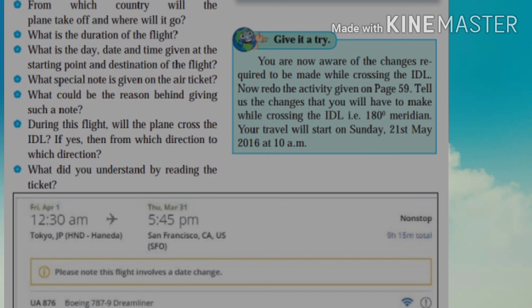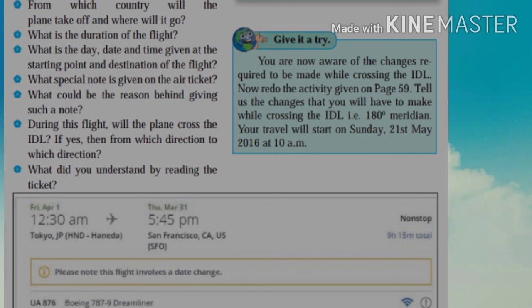Accordingly, they should plan, and in this way the note is given for the convenience of the passengers. The next question is, during this flight, will the plane cross the IDL? If yes, then from which direction to which direction? Yes, the flight will cross the IDL during the journey.